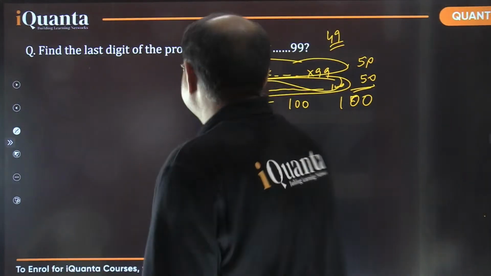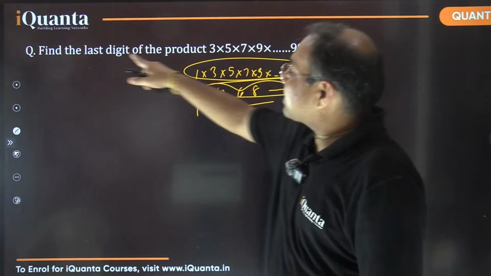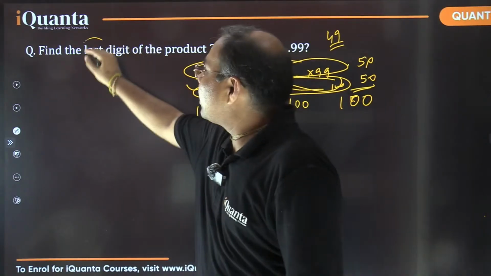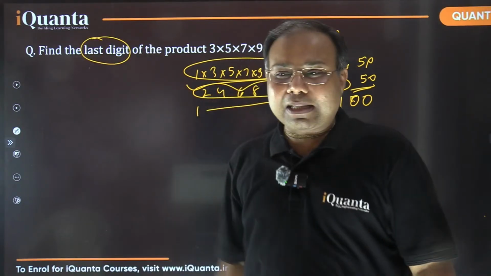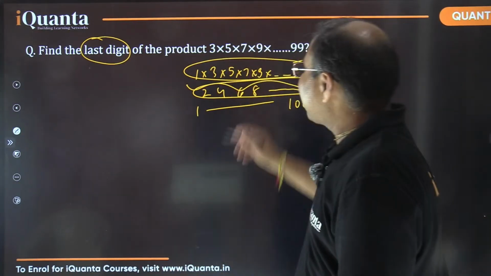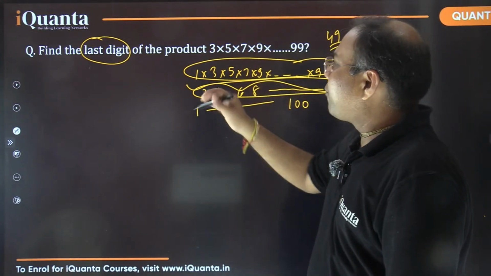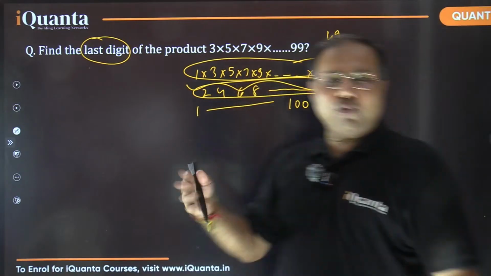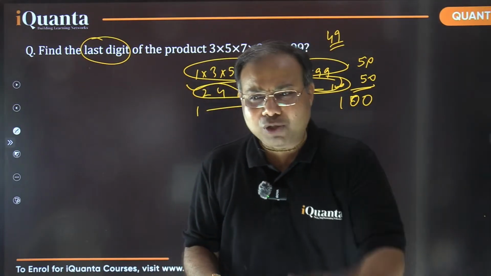Okay? Let's come back. So by the way, here the question was asking about the last digit only. So the last digit, how are you going to get it? By multiplication, isn't it? So if I multiply these terms, if you think there are 49 numbers, it is difficult to multiply all of them. So don't worry.